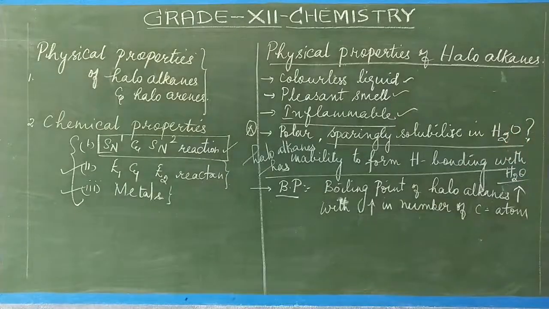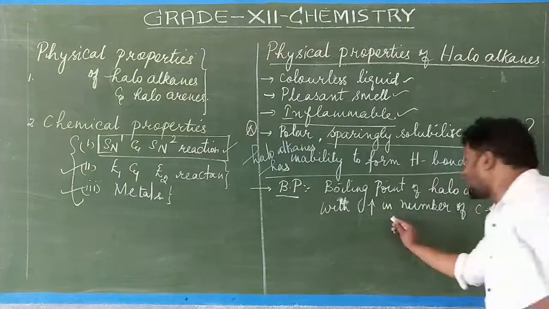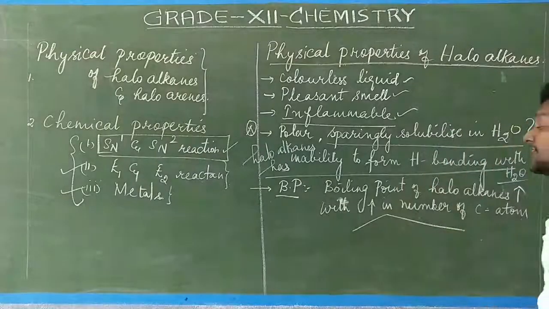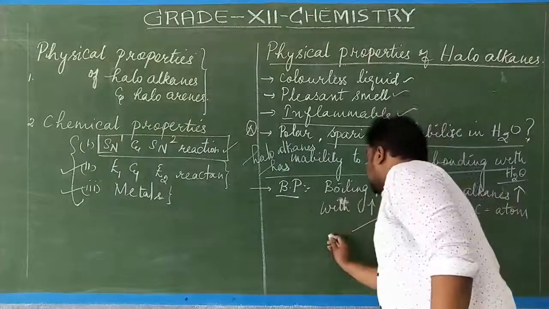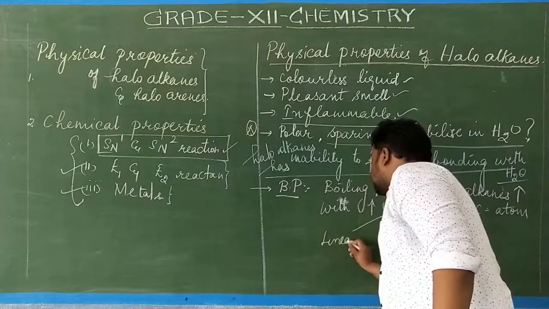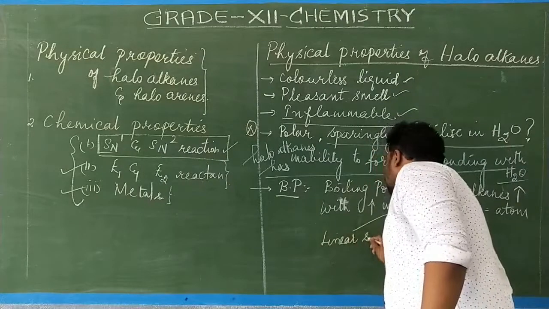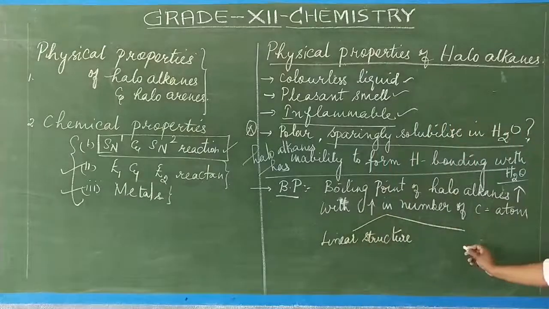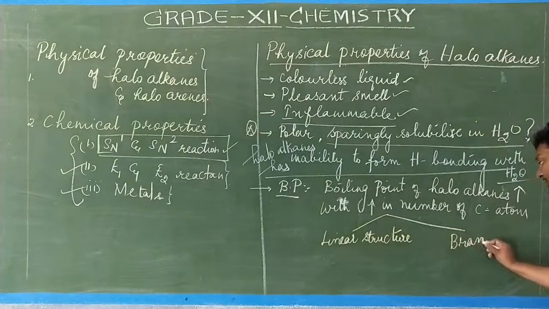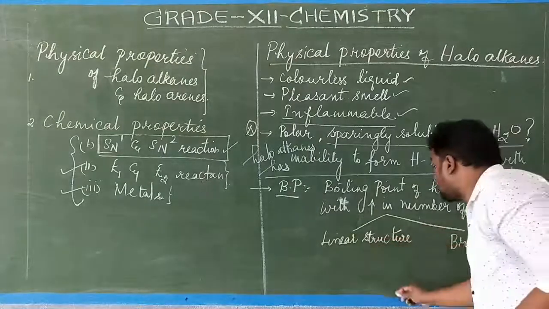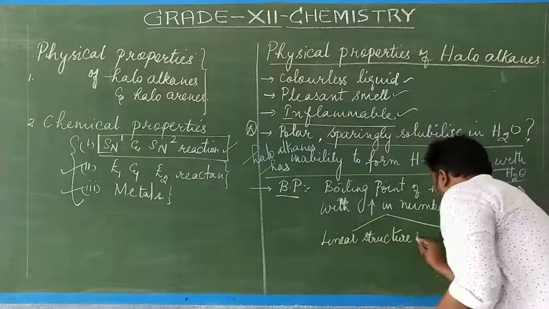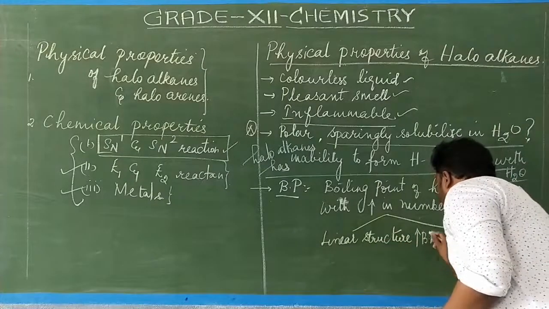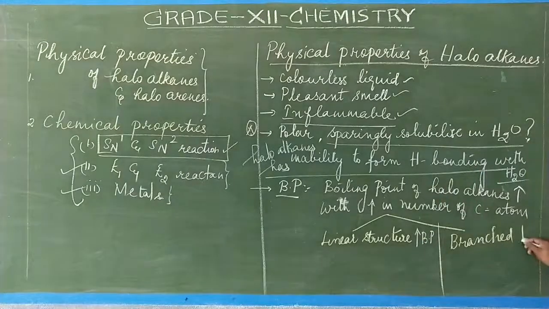With increase in the number of carbon atoms, there are two classifications. One, as the number of carbon atoms increases, it gives rise to the formation of a linear structure, a straight line. The other one is a branched structure. The linear one will have a higher boiling point compared to the branched one. Branched will have a decreased boiling point.